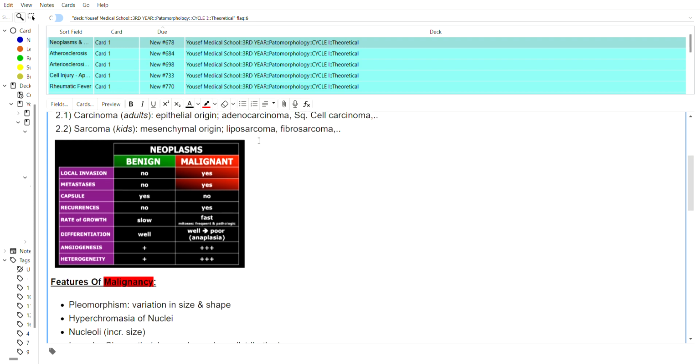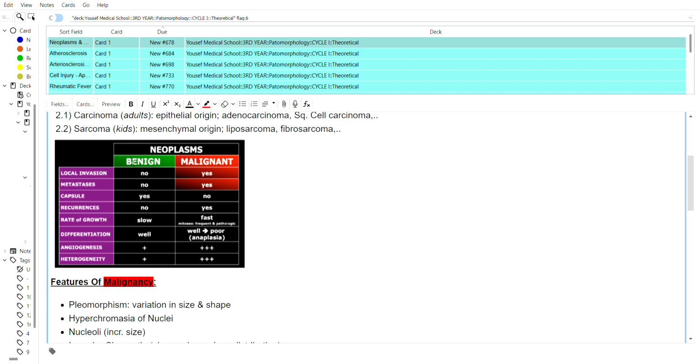This is pretty easy to remember because you have to just think logically in a clinical sense. Of course, the malignant ones, the bad ones, will always have local invasion. They will always have metastasis. They don't have a capsule, so they can easily distribute themselves among the tissue. They do have recurrences, of course. That's what makes them so bad. They recur every now and then. They have a very fast rate of growth, which is one of the main virulence factors, basically. And well to poor differentiation. And yeah, these are the key points.